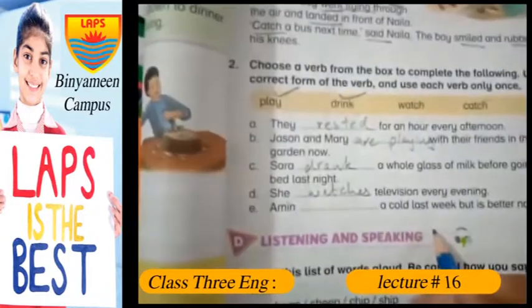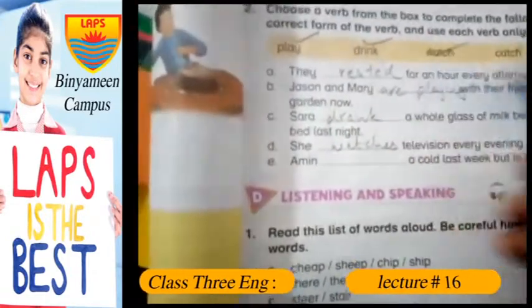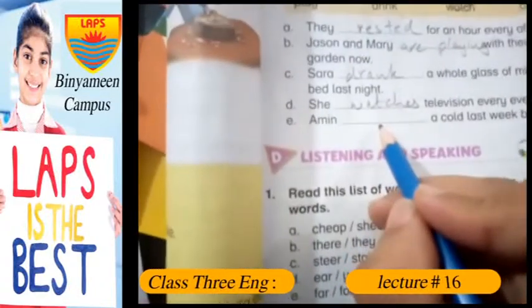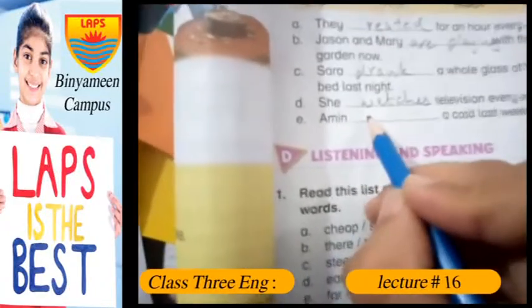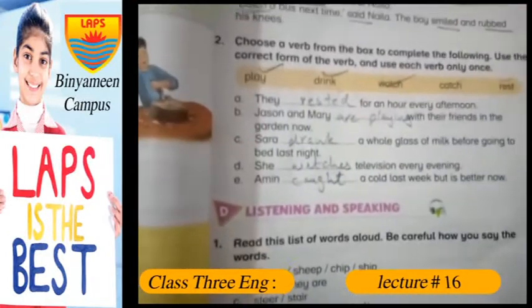She watches television every evening with देखती है. And for the last one here, watches and catch. Amin dash a cold last week. Amin caught a because it is past, so second form of verb will be used.